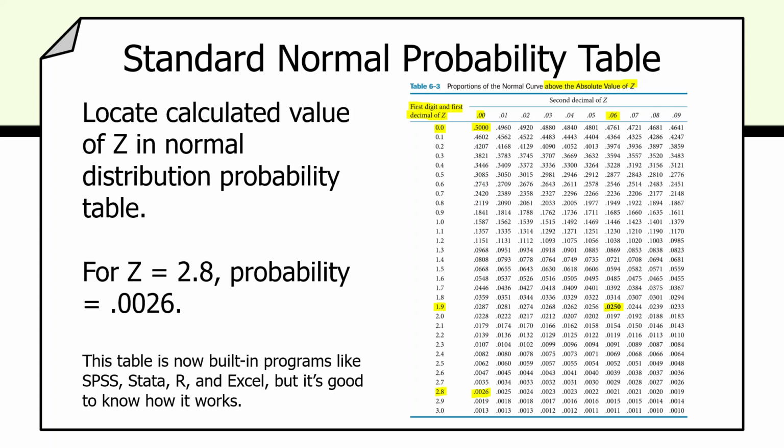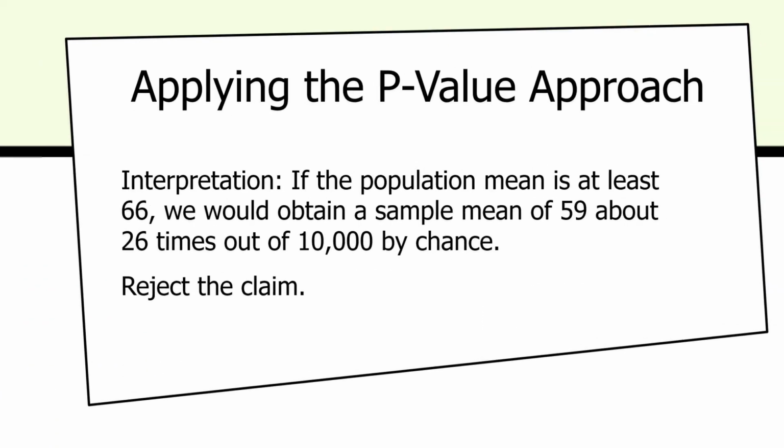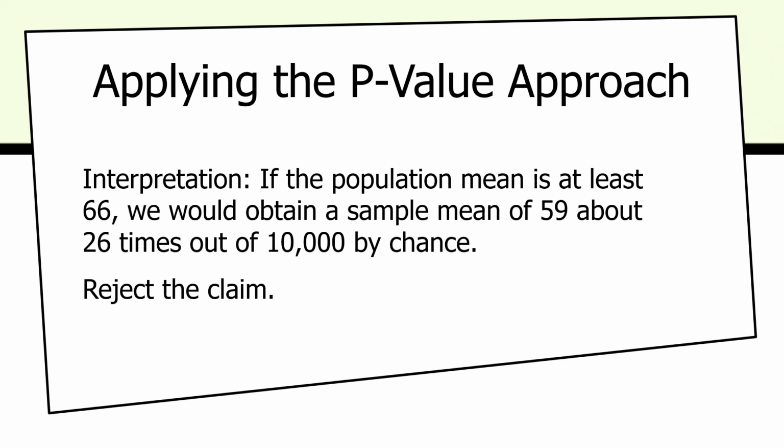What did we just do? We locate the calculated value of Z in a normal distribution probability table, which is table 6-3. For Z equal to 2.8, the probability, the p-value, is 0.0026. Here's our interpretation. If the population mean is at least 66, we would obtain a sample mean of 59 about 26 times out of 10,000 by chance. Reject the claim.